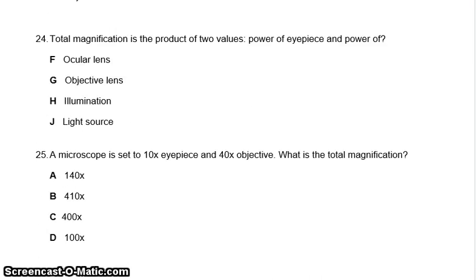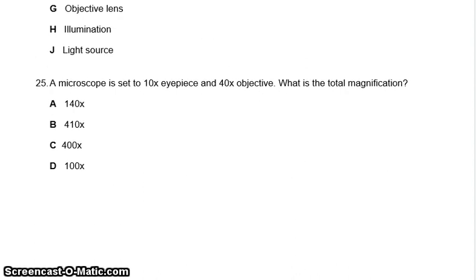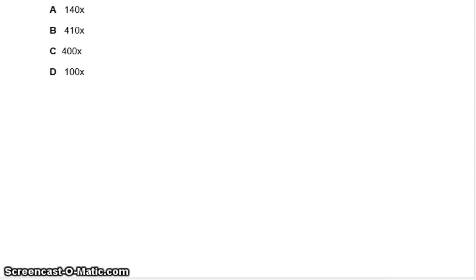24. Total magnification is the product of two values, power of eyepiece and power of what? F. Ocular lens. G. Objective lens. H. Illumination. J. Light source. Question 25. A microscope is set to 10 times eyepiece and 40 times objective. What is the total magnification? End of test.